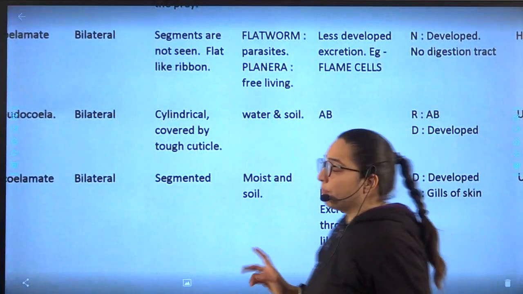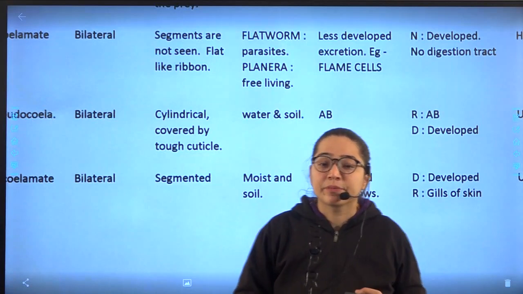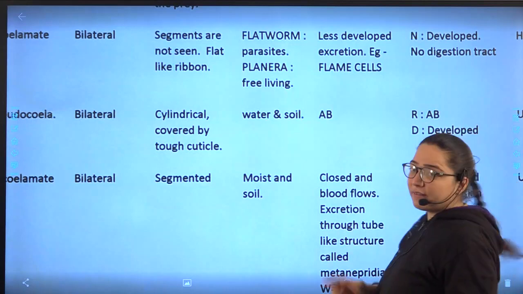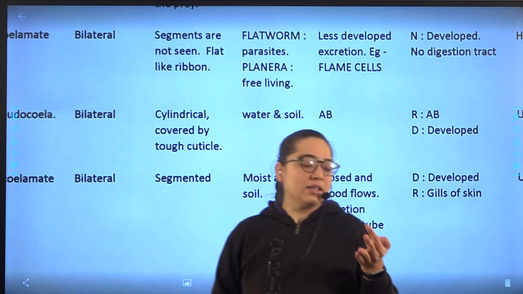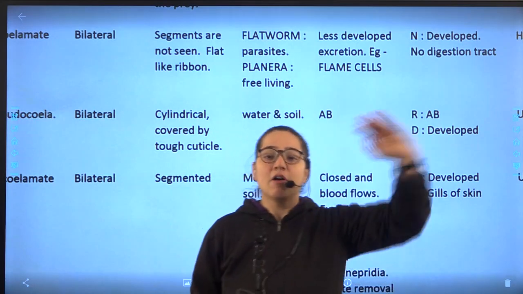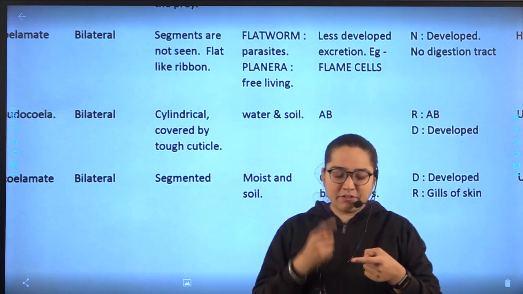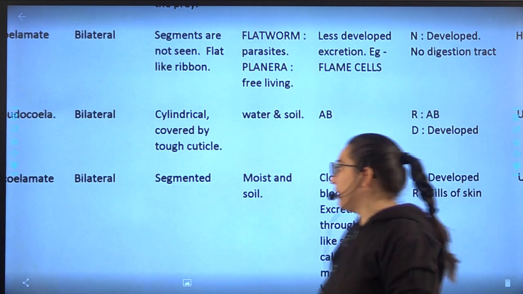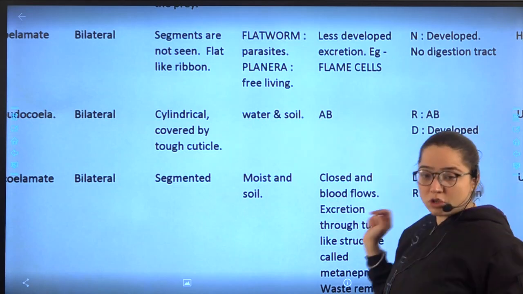Then Porifera, Cnidaria, Plathelminthes, Nematoda. Nematoda, where is it present? In water as well as soil. Okay, once again, Porifera, marine. Cnidaria, marine and fresh. Plathelminthes, if it is a flatworm, it will reside as a parasite. If it is a planaria, it will be free living. Nematoda, where will it live? It will live in water and soil.